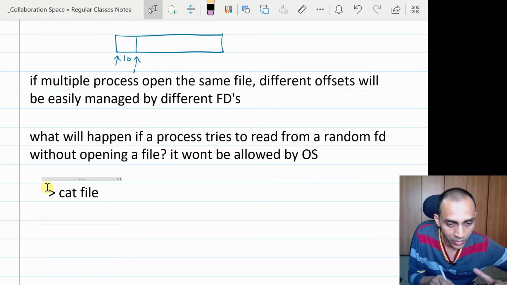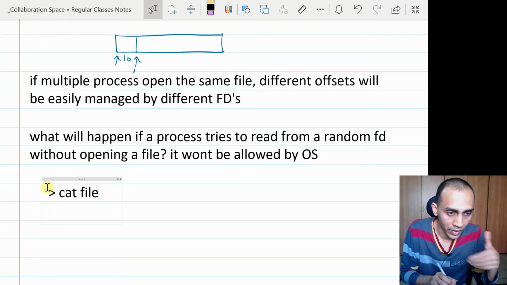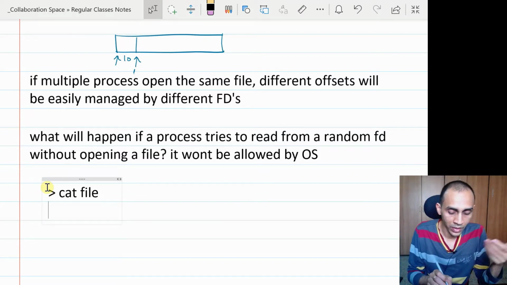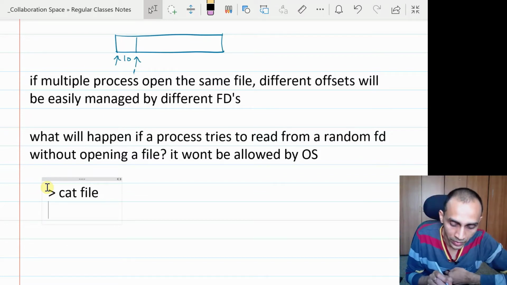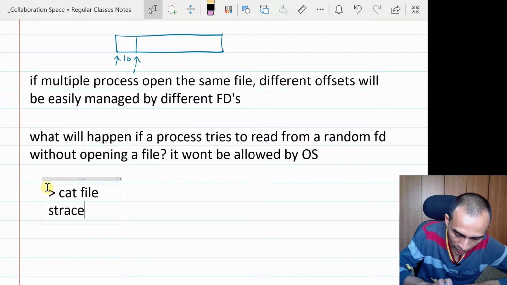Implicitly, the program will be like this. It will open the file, do read operations in a loop till the read returns a null value, and then it will close it. So if you want to trace what system calls are getting executed, there's a good command called strace.